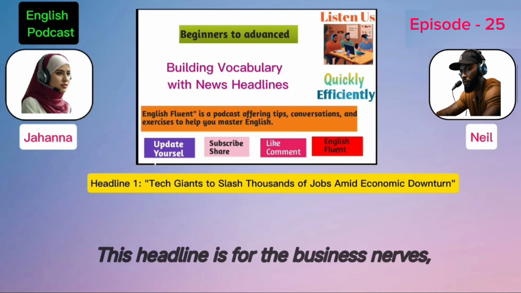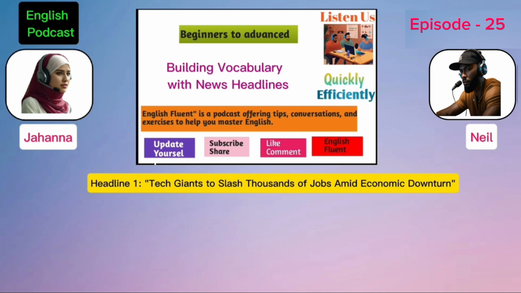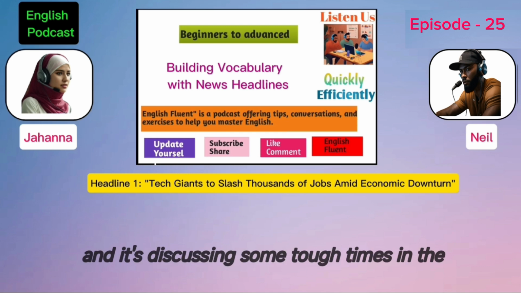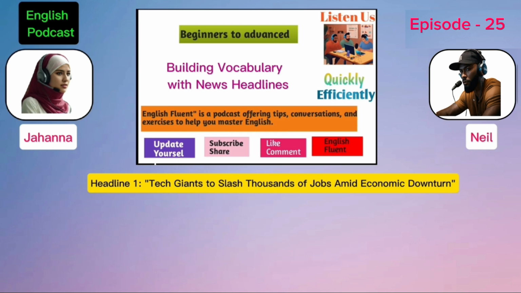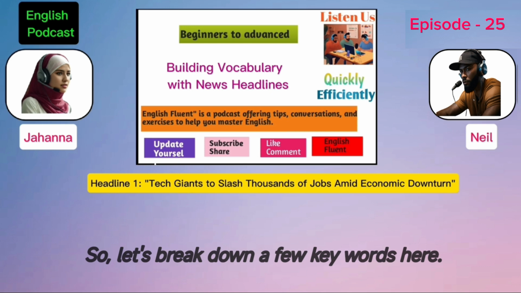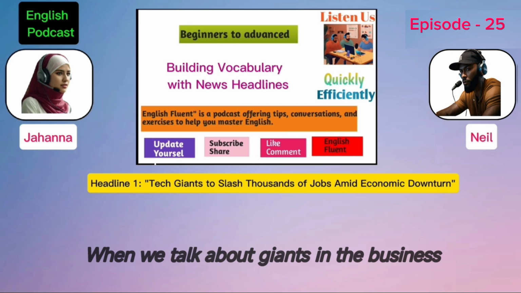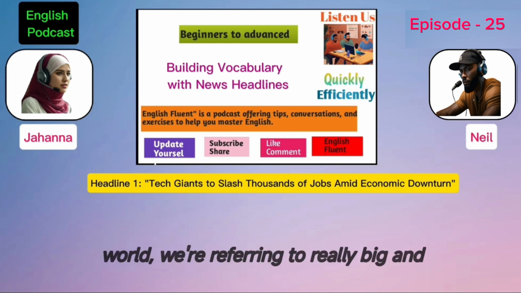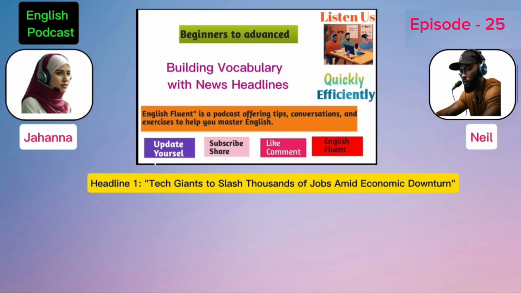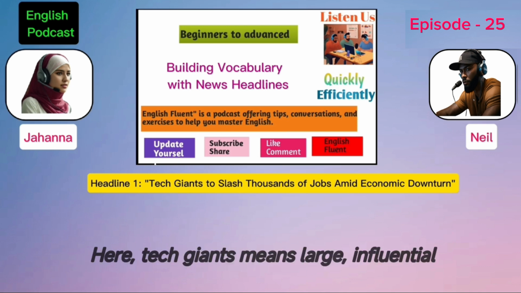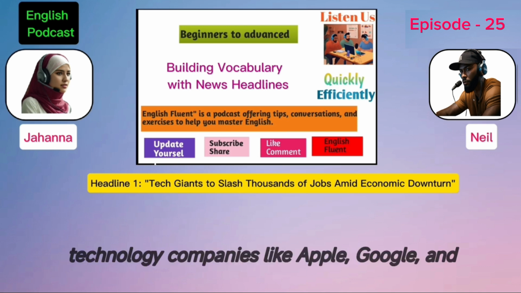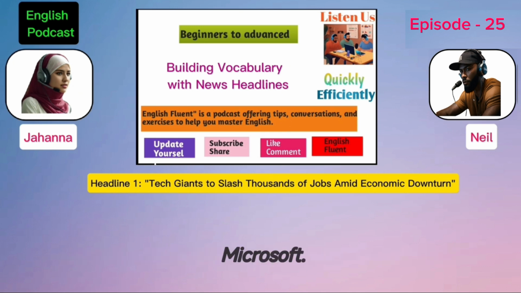This headline is from the Business News, and it's discussing some tough times in the economy. So, let's break down a few key words here. First, the word giant. When we talk about giants in the business world, we're referring to really big and powerful companies. Here, tech giants means large, influential technology companies like Apple, Google, and Microsoft.